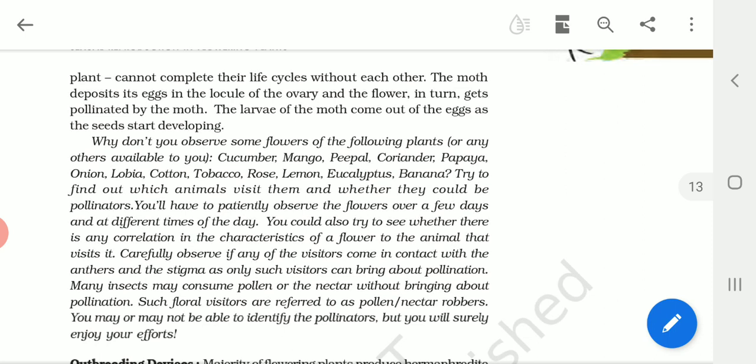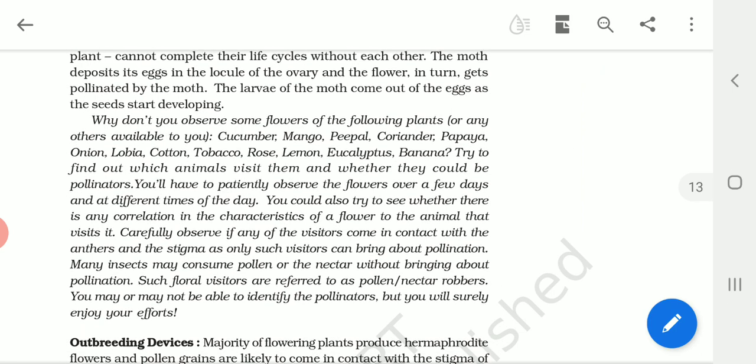So therefore, that will always be done with the help of its pollen falling on the stigma. Okay. So how can there be autogamy? For example, there must be synchrony in the pollen release and the stigma receptivity, isn't it? Suppose autogamy has to take place, auto means self and gamy means union, the pollen release and the stigma receptivity must take place at the same time. And also the stamen, that is the anther, and the stigma must be close to each other.